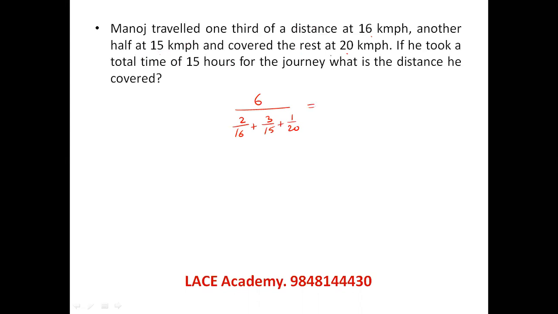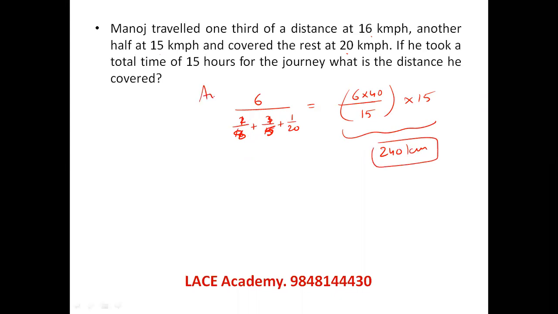This will be the average speed of the journey. He has given the total time. What is the distance he is asking? So this is nothing but 6 divided by 1 by 8 and 1 by 5. I can write it as... So if I take LCM as 40, 40 goes up 8 5s plus 5 8s. 5 plus 8, 13 plus 2, 15. So this is the speed. Into time, if you make total distance, 15, 15 anyhow get cancelled, 6 into 40, 240 kilometers is the distance traveled. This is the average speed.